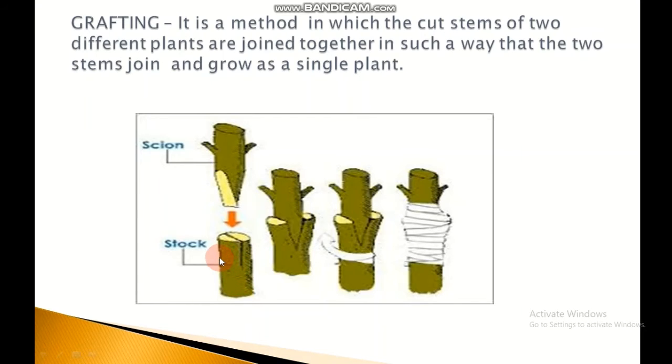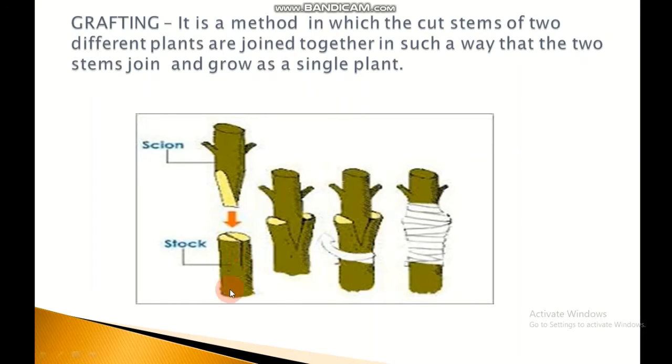The lower part of the plant, having roots, is called the stock, and the cut stem of another plant without roots is called the scion. The scion is the upper part of a plant. In carrying out grafting, two plants are chosen to be used as scion and stock. First, the stem is removed from the plant chosen to be the scion for its desirable characteristic by making a slanting cut. This gives a scion.